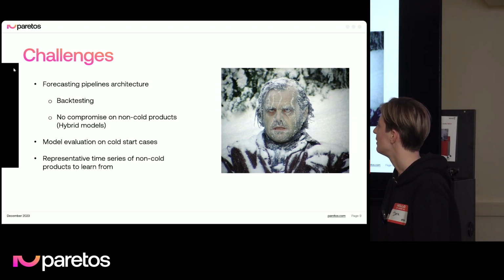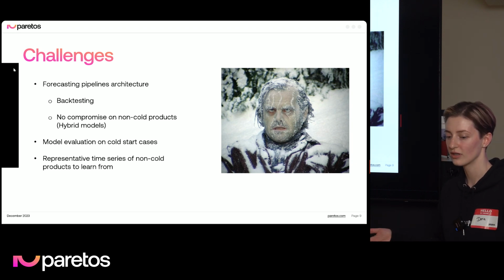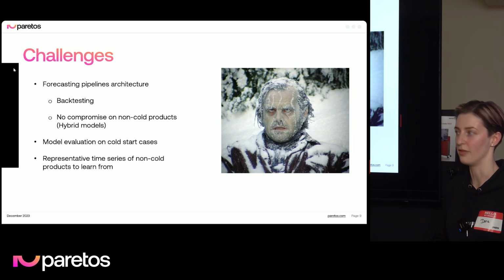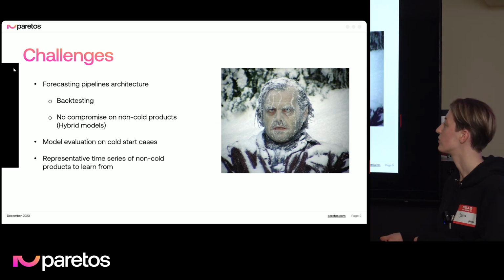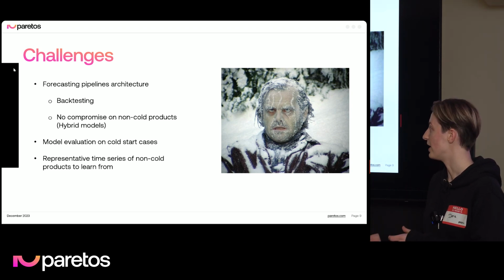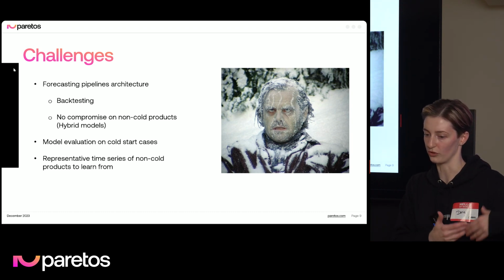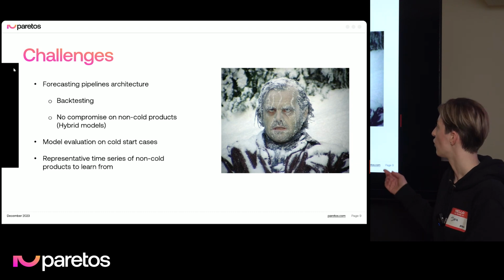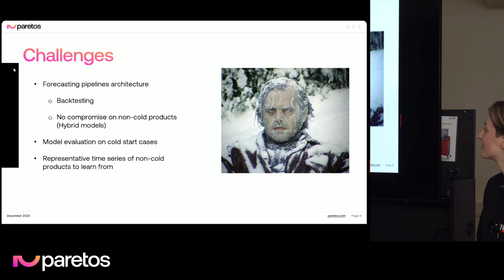And also conceptually, it's hard to say how well we perform on cold start groups, because today we start selling shorts, they are cold because we don't have previous history, and then tomorrow they're not cold anymore. So how do we evaluate here? And also we rely a lot on the historical data. We really need to make sure that the data has a lot of data similar to the products which we are going to forecast. If this shop that we looked at before suddenly starts also selling books, we cannot expect this model to work, because what similar can we expect in our historical data?